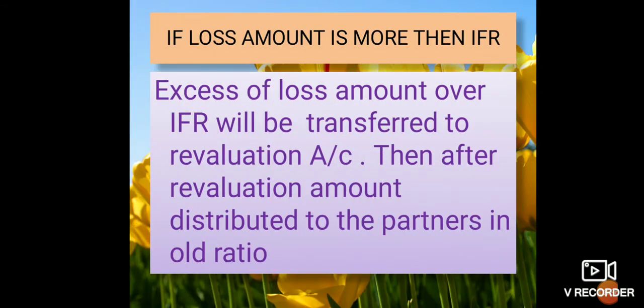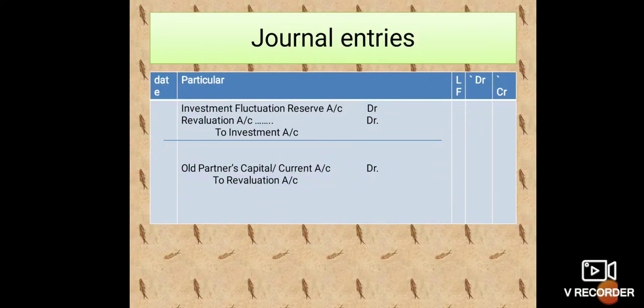So the next topic is if loss amount is more than IFR. Excess of loss amount over IFR will be transferred to revaluation account. Then after revaluation, the amount is distributed to the partners in the old ratio. So the journal entry is IFR account debited, revaluation account debited to investment, and the balance of revaluation transferred to partners' capital account in the old ratio.